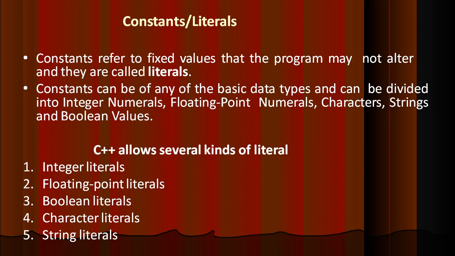Coming to constants or literals. These are fixed values which will not be altered at any time, so they will not affect the flow of the program. A constant can be used for something like the pi symbol. Whenever you want values that have to be used in the program but need not change during the course of the program, you can refer to them as constants. You have variations in constants like integer constant, floating point numeral, character, string and booleans.